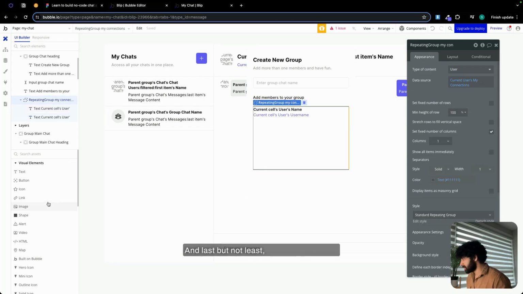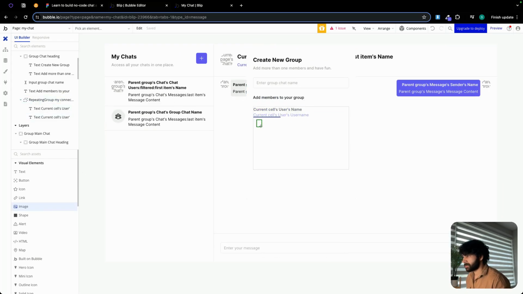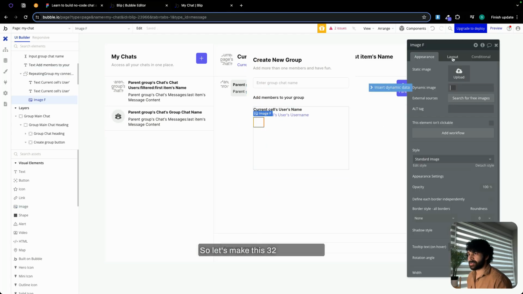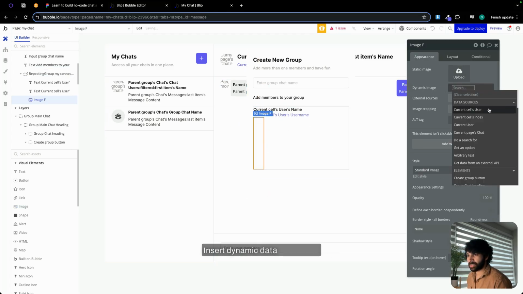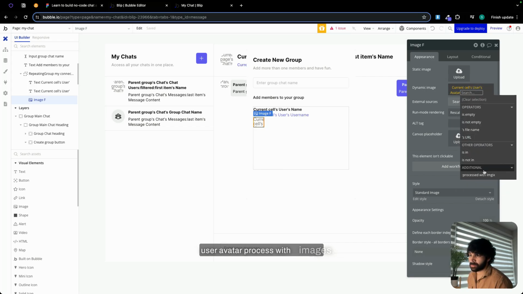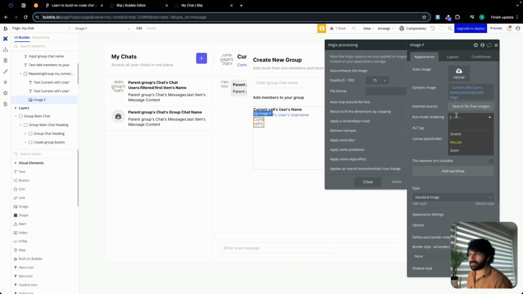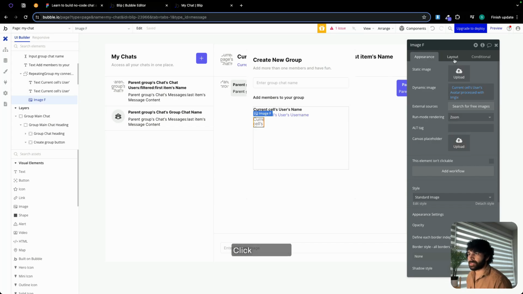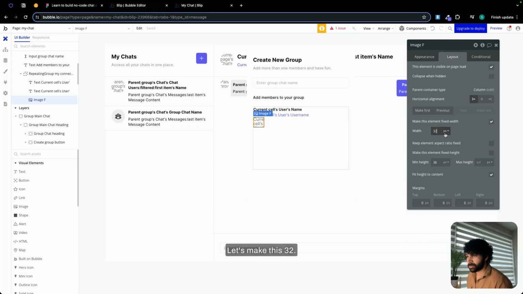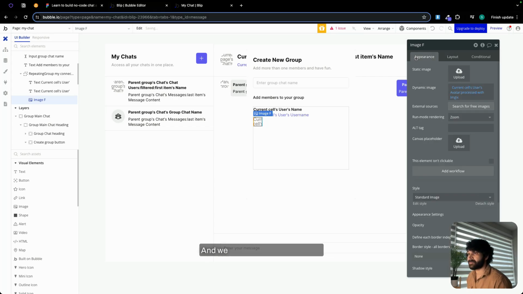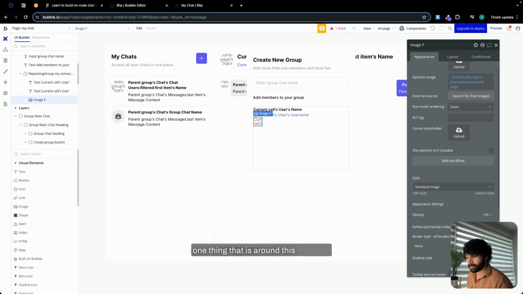And last but not the least, we need the image. So let's make this 32 by 32. Again, insert dynamic data, current cell user, avatar, process with images, zoom. Click on layout. Let's make this 32, keep element aspect ratio fixed, and we forgot to change one thing, that is roundness, 100.